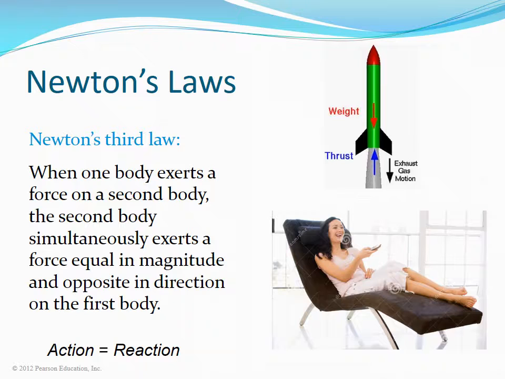Known as the law of action and reaction, if object A exerts a force on object B, then object B exerts an equal but oppositely directed force on object A. This pair of forces is called an action-reaction pair and is present in every interaction between objects. When you sit in your chair, your body exerts a downward force on the chair, and the chair exerts an upward force on your body.